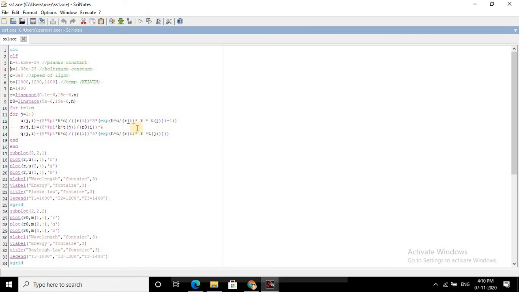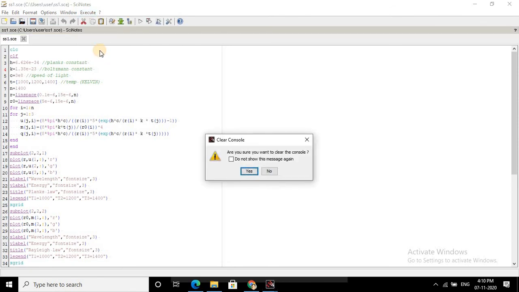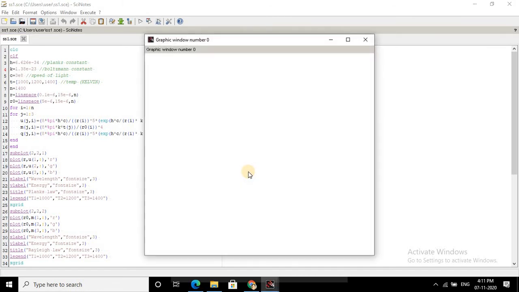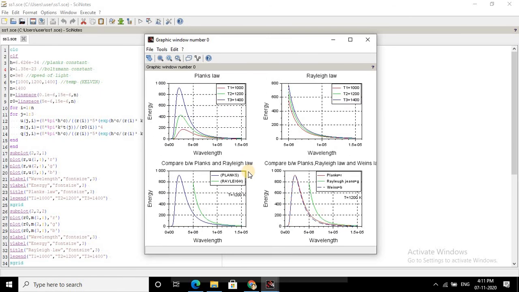Now after writing this program, click save and execute. Because I have written clc, it is asking whether you should clear the console or not. So see here, it starts making the graph, and these are all the graphs that I have received. So in this way you can perform an experiment that you have long been studying theoretically, but now you can actually do it and change it suitably according to your choice.